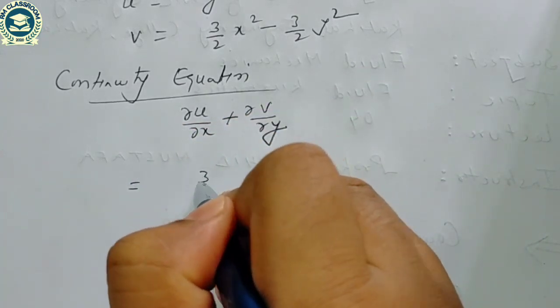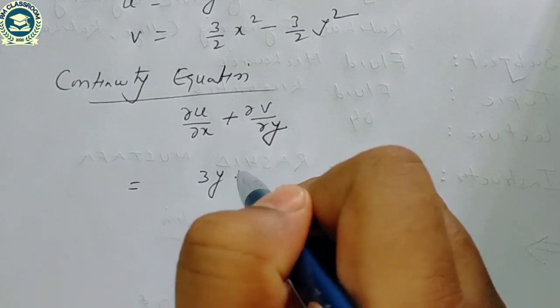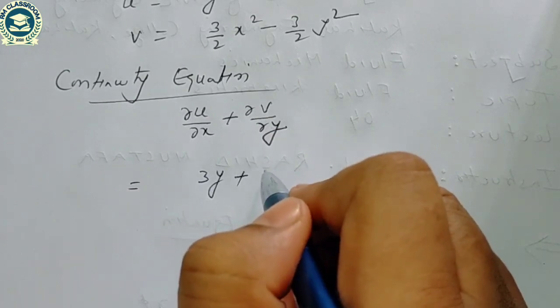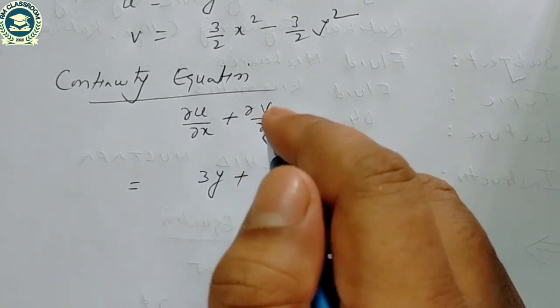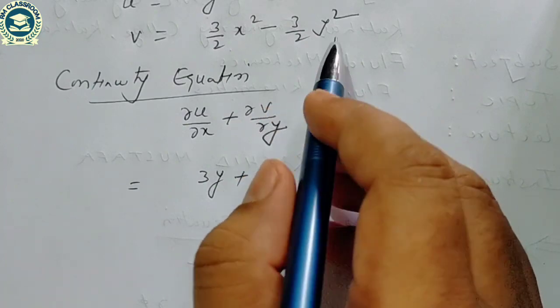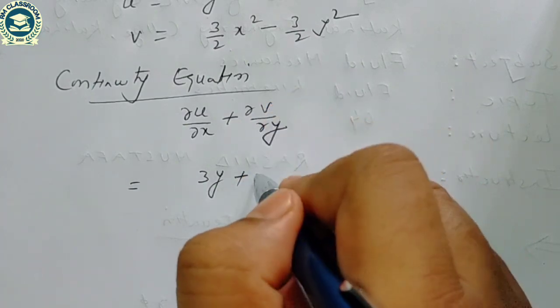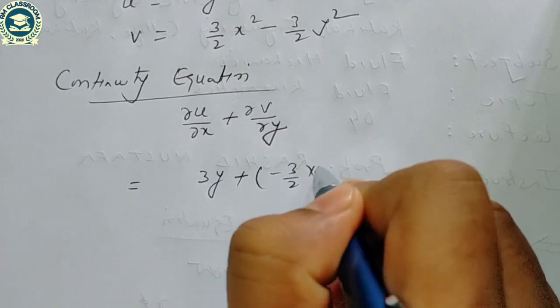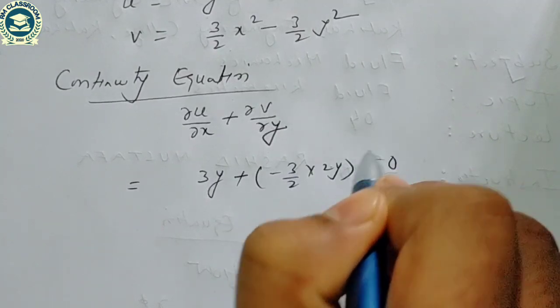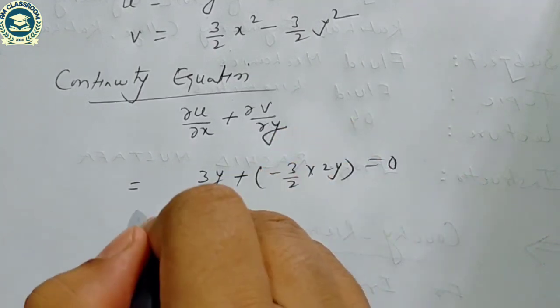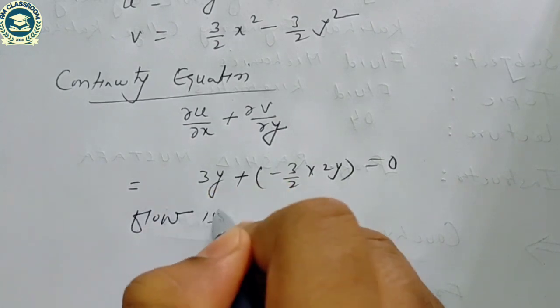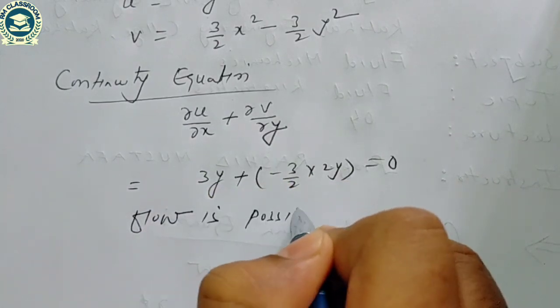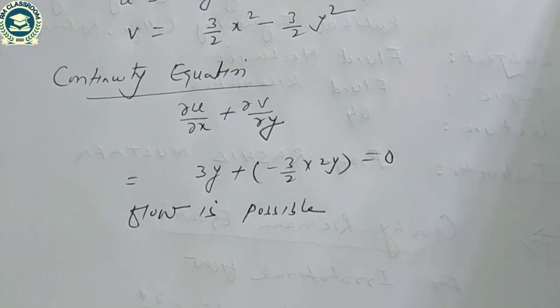Del u by del x is 3y, plus del v by del y means minus 3 by 2 into 2y, which is minus 3y, and it is 0, which means flow is possible.